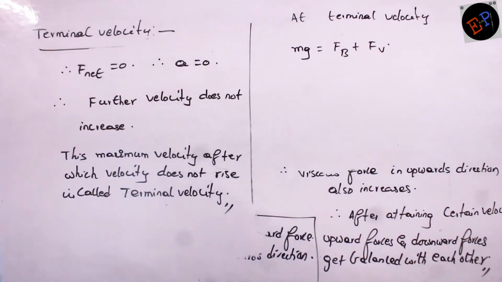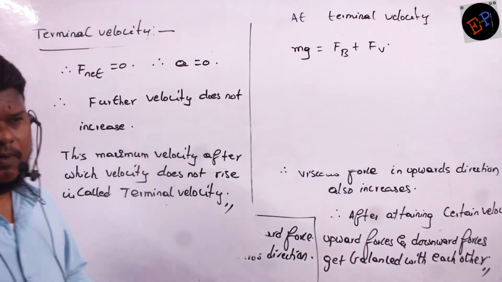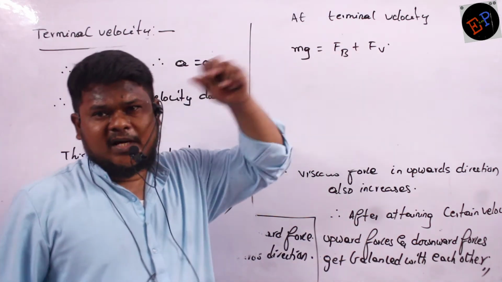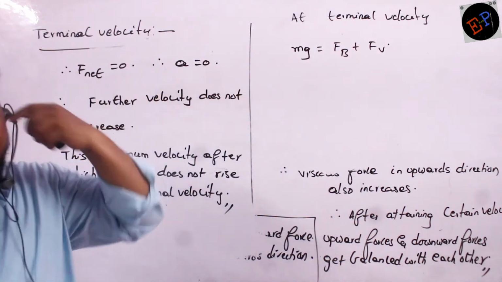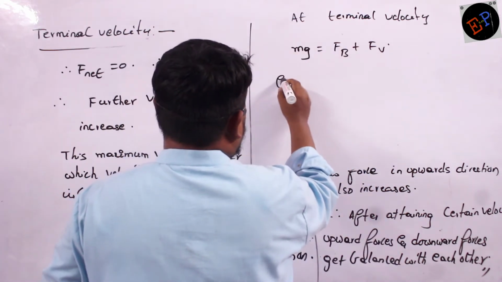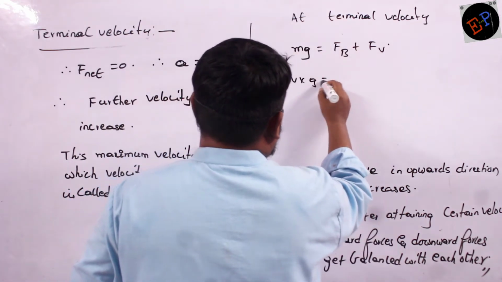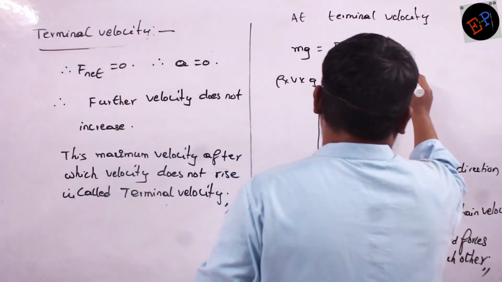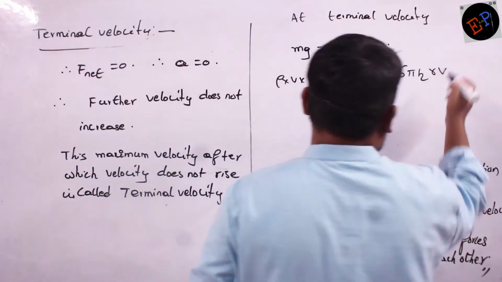Clear, no? These forces, they have become equal. Are you able to understand what is happening? Downward force is balanced by upward forces. Okay? So therefore, mass of the body, I can write density into volume into G, no? Force of buoyancy, rho L VL G. And viscous force, 6 pi eta R into V.